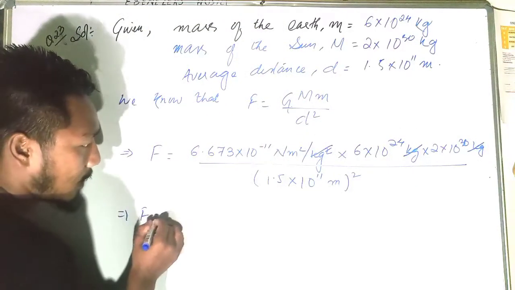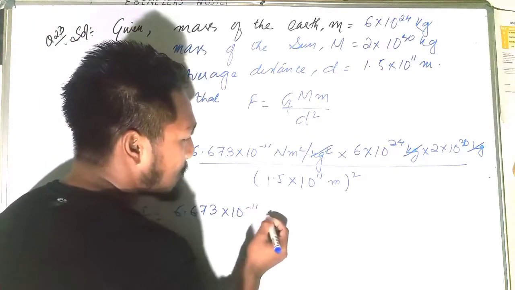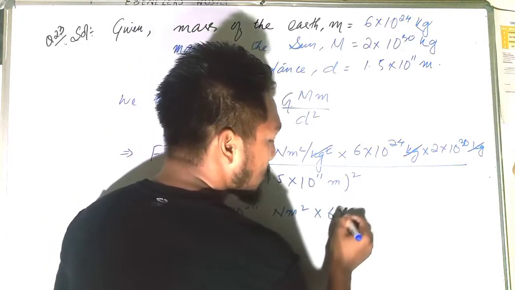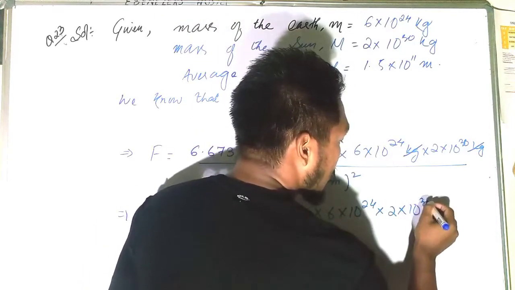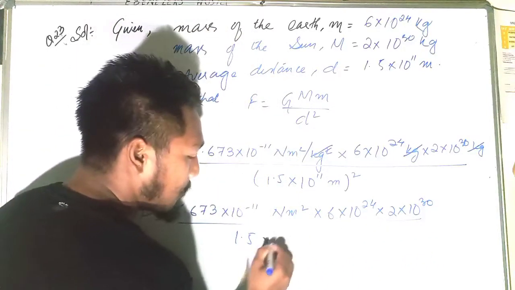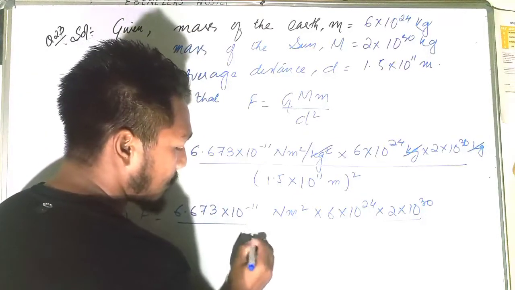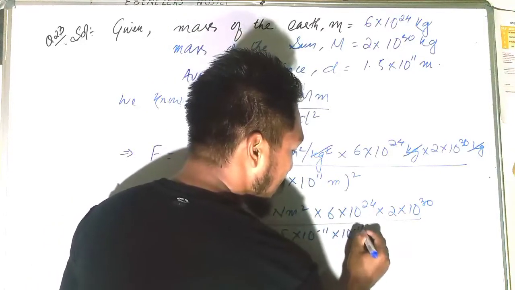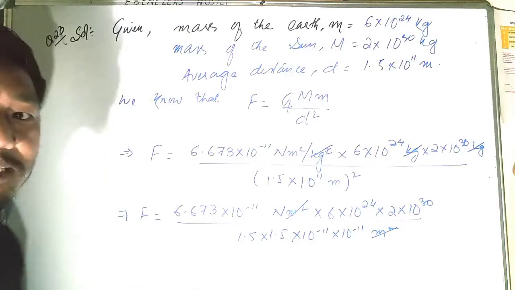So F is equal to 6.673 into 10 to the power minus 11 Newton meter squares into 6 into 10 to the power 24 into 2 into 10 to the power 30 divided by 1.5 squared, that is 1.5 into 1.5 into 10 to the power 11 into 10 to the power 11 meter squares. So this meter squares and this meter squares also get cancelled.